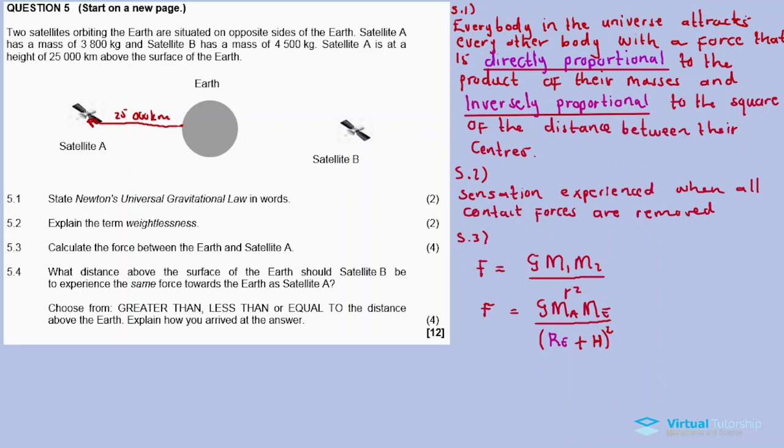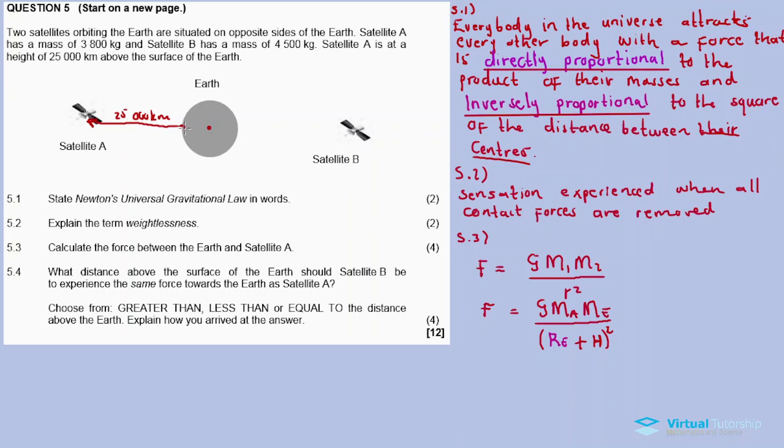Why do I say so? What does Newton's universal gravitational law say? Every body in the universe attracts every other body with a force that is directly proportional to the product of their masses and inversely proportional, okay, this is crucial, to the square of the distance between their centers. So the center of the Earth is not at the surface, right?